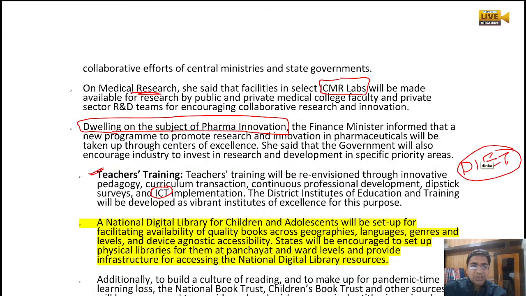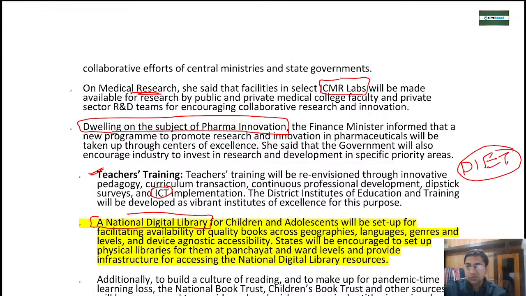Then a national digital library for children and adolescents will be set up, where a good amount of quality books will be available from various places across geographies, in various languages, genres and levels, whatever you can think of for children.